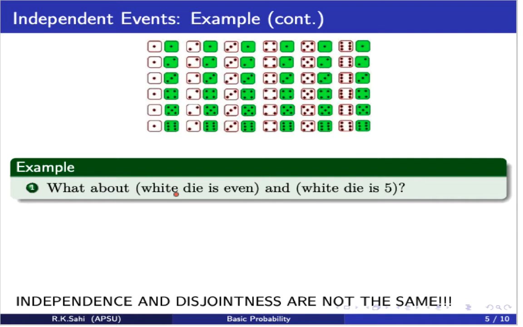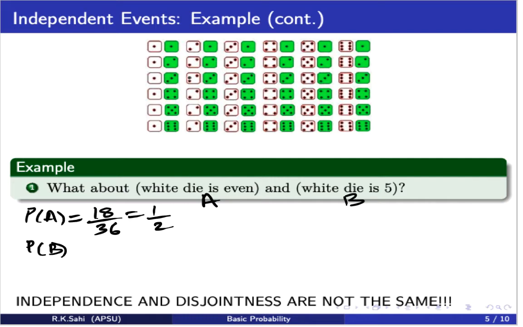How about that a white die is even and a white die is 5? So we would like to know about the independence of these events, A and B. Now when I say white die is even, what is the probability of A? All these, there are 18 of them, guys. So it's 18 over 36, which is 1 over 2. What about probability of B? That the white die is a 5.